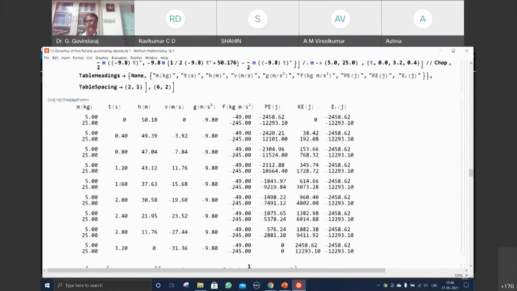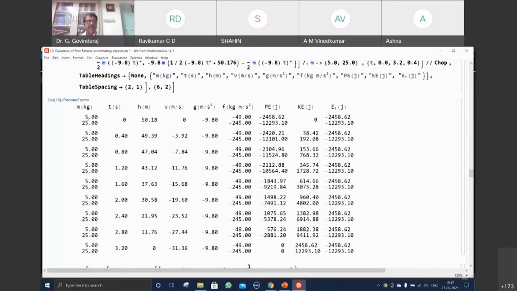Now I will generate the numbers for a 5 kilogram and a 25 kilogram object at different times up to 3.2. Where is the object? What is its velocity? What is the acceleration due to gravity, which is constant, of course? What is the force that is acting? What are the corresponding energies, potential energy and kinetic energy? What is the total energy? This can be clearly seen here, that there is an evolution that takes place.